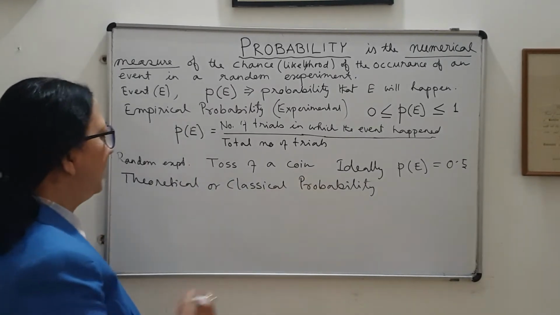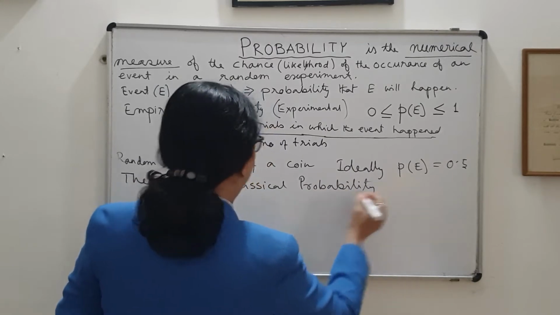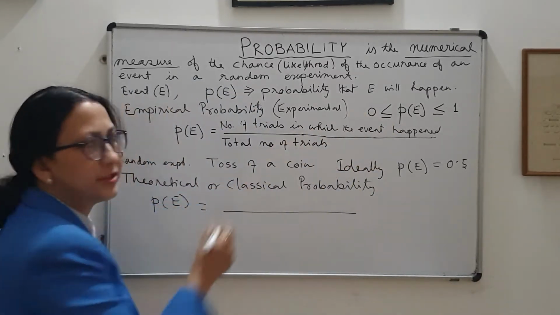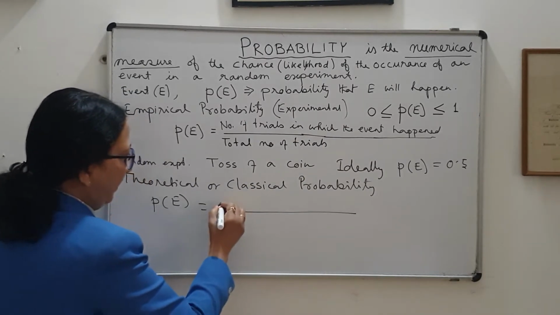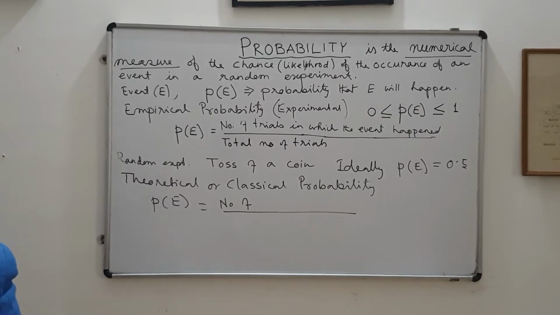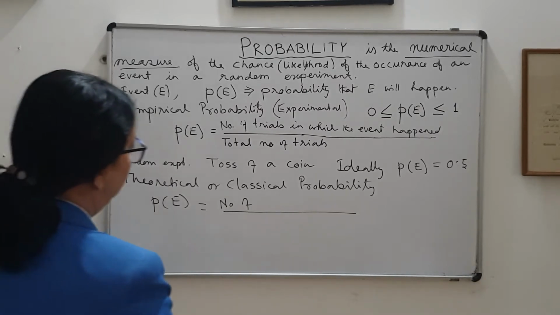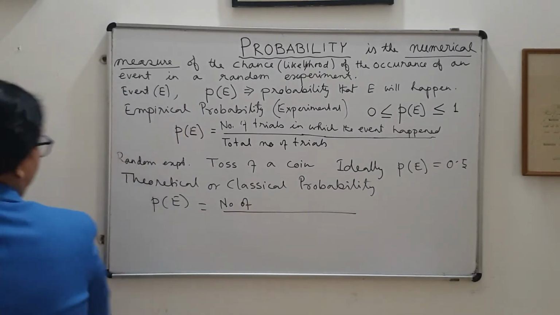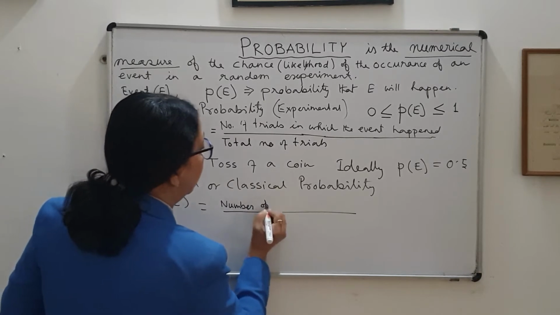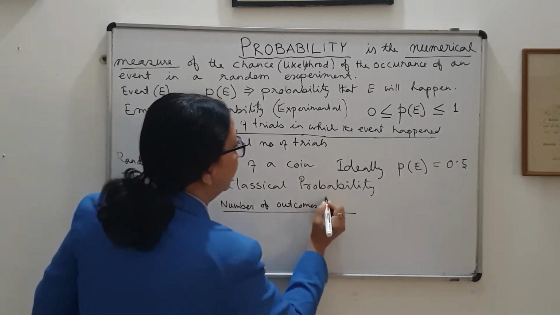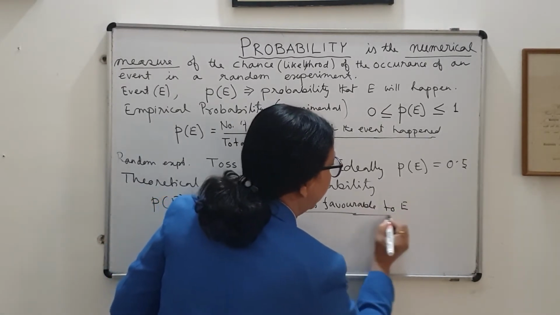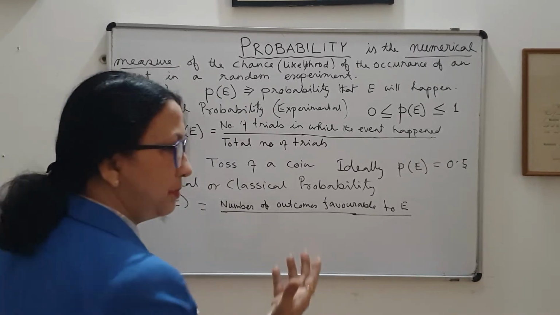of probability. And what is the definition? The definition is that theoretical probability is given by, now we will not be performing trials, so what we do is find the number of outcomes favorable to the event E upon the total number of possible outcomes.